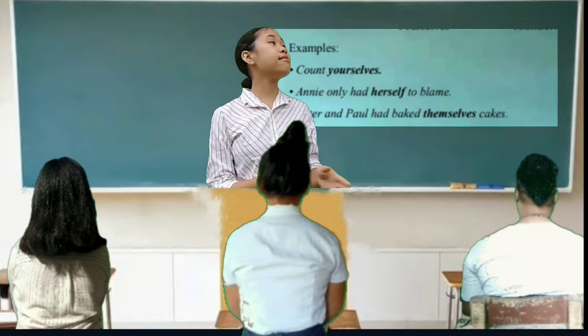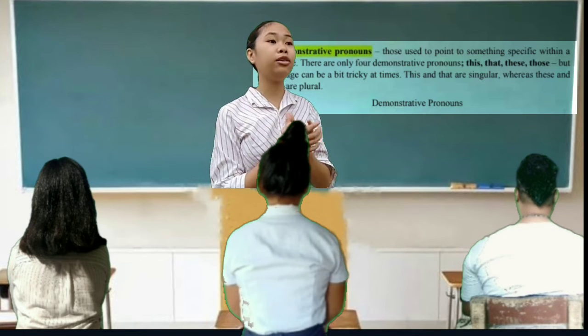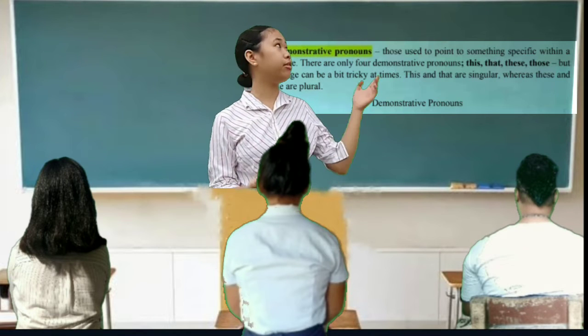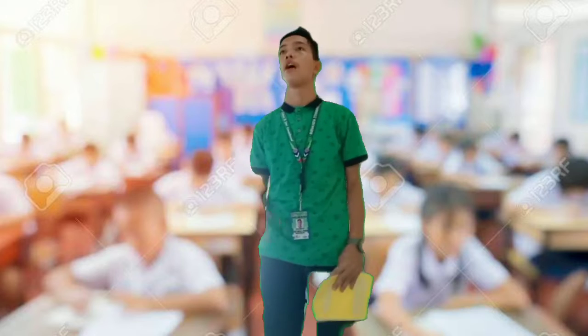So next, class, is the demonstrative pronoun. How about James Bryan? Kindly tell us what you remember of this demonstrative pronoun. A demonstrative pronoun points out a person, place, thing, and idea. The words these, those, and that are demonstrative pronouns. Example, those are horses. The word those is considered a demonstrative pronoun.